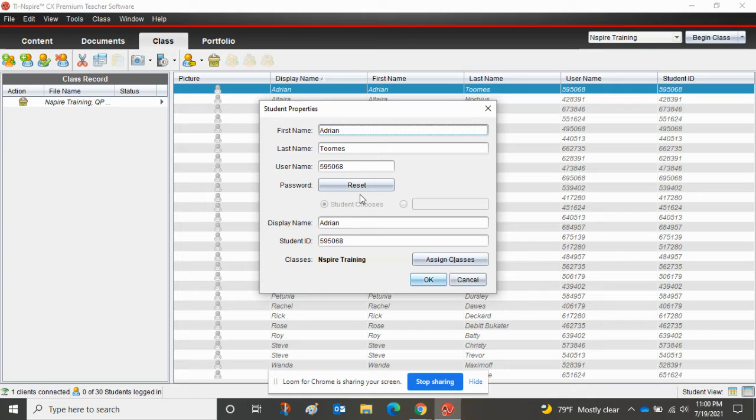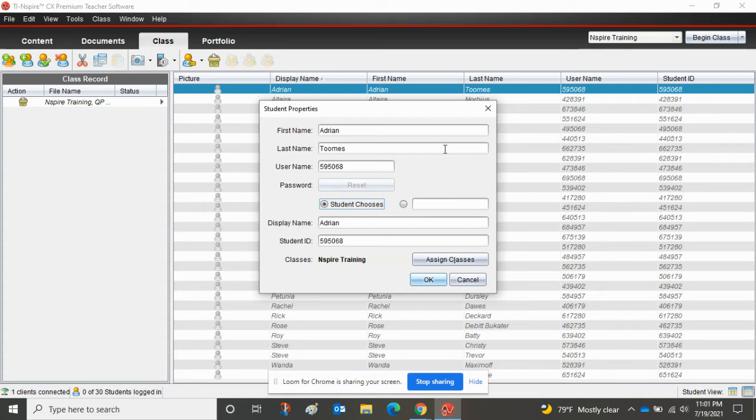And the password is whatever they want it to be. So I tell them to use whatever they want to. So let's see if this will work. And if it doesn't work, then, okay, it says login failed.